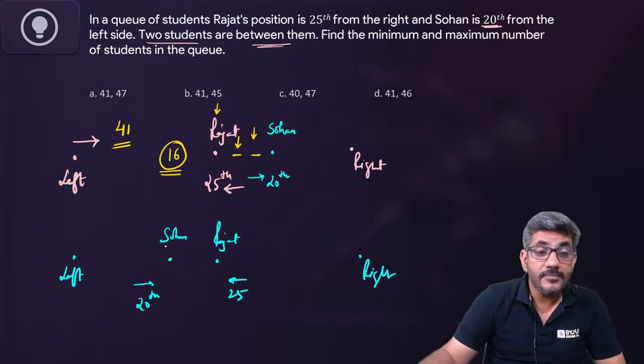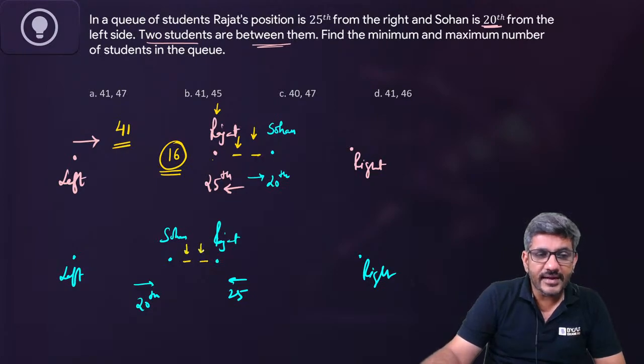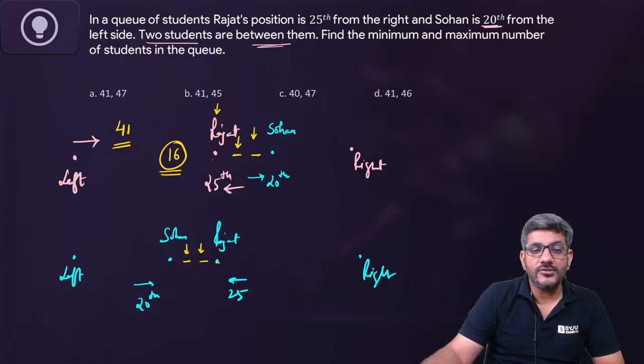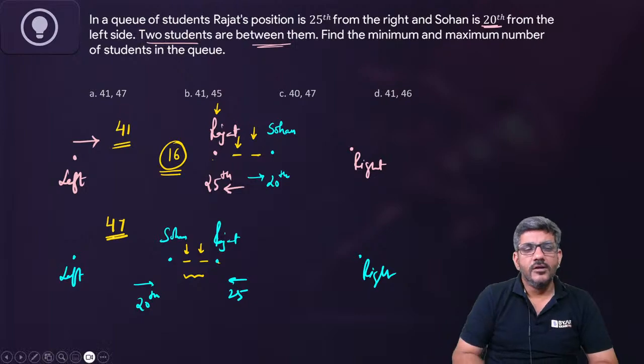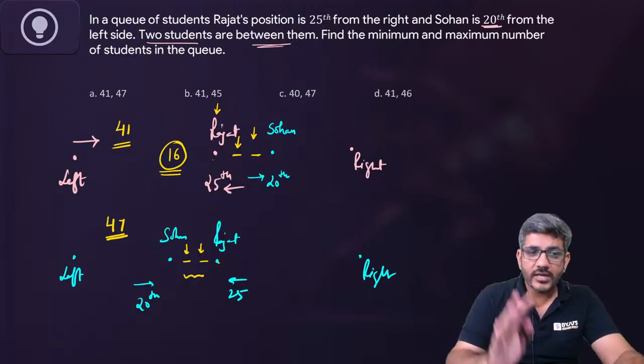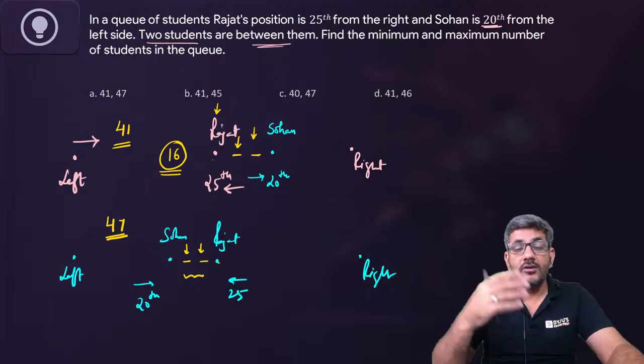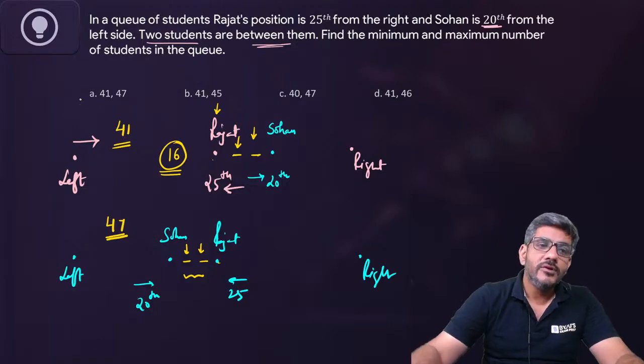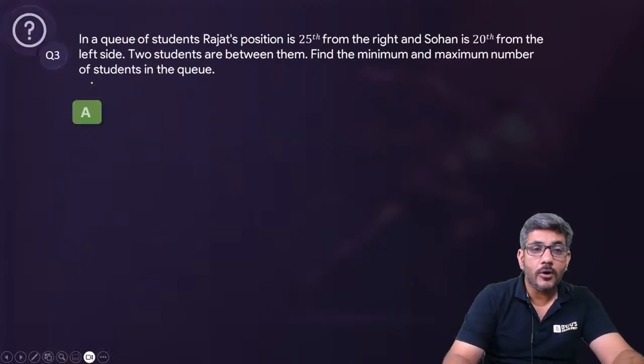Second scenario. Sohan is 20th from the left. There are two more guys, 21st and 22nd. And then Rajat is the 25th person from the right. So 25 more people. So 20 people plus 2 people plus 25. That makes the total 47. So the queue might have 41 people. It might have 47 people as well. So my answer for this question is option A.